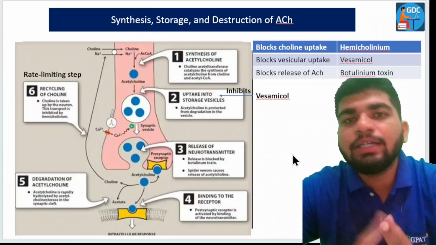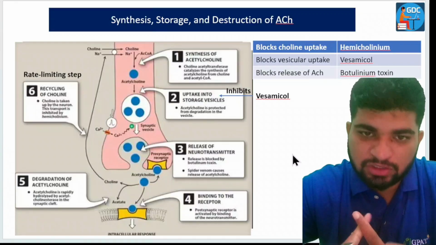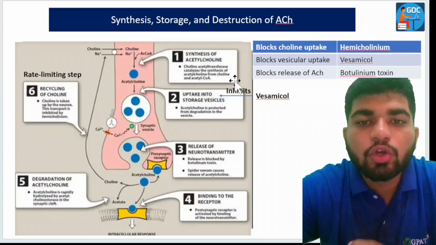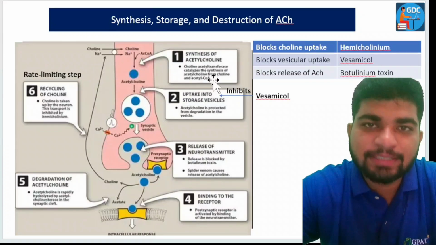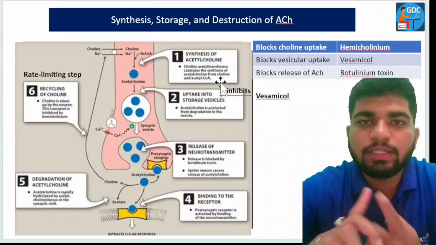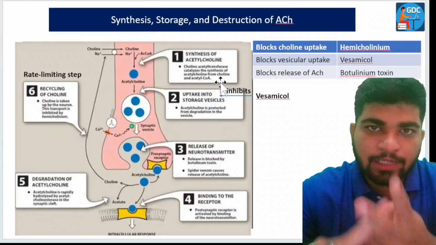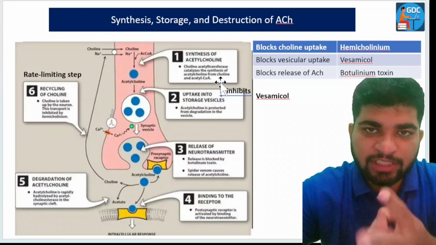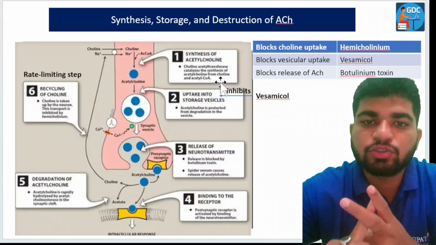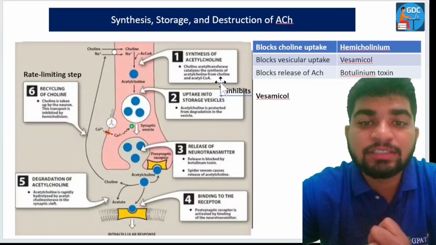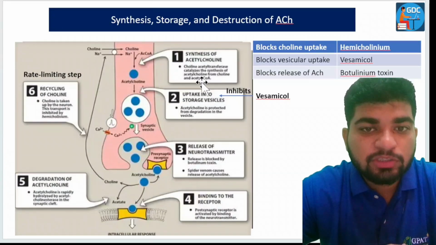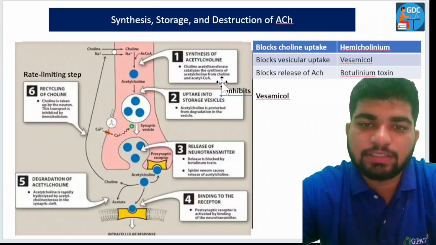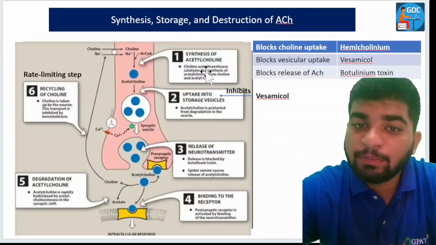What are the substrates responsible for the synthesis of acetylcholine? That should be remembered by you: choline and acetyl coenzyme A are responsible for the synthesis of acetylcholine. And which enzyme catalyzes it?